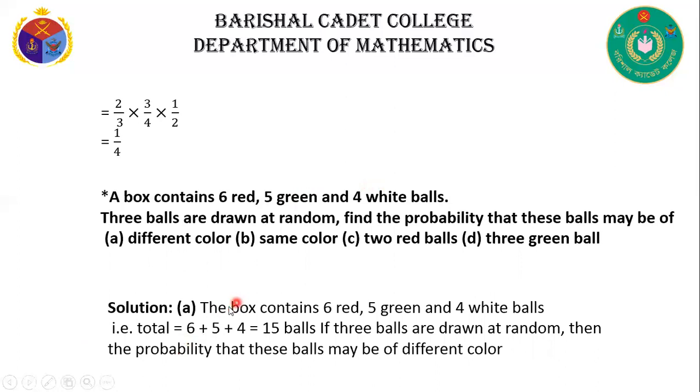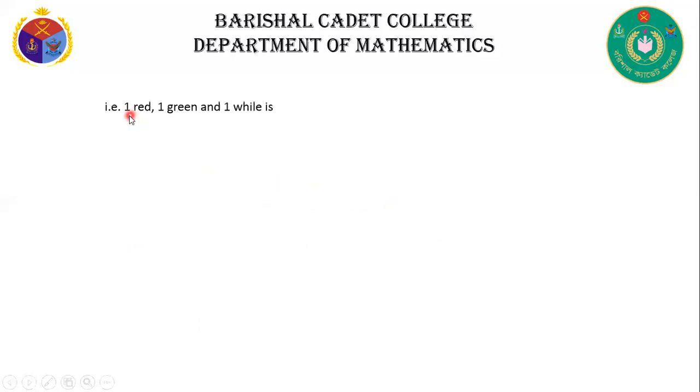Now the solution. Here the total number of balls is 15. If 3 balls are drawn at random, then the probability that the balls may be of different color. That means either red, green, or white. That's why we can write 1 red, 1 green, and 1 white.